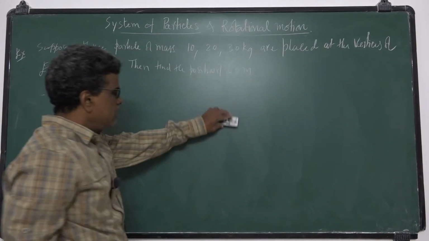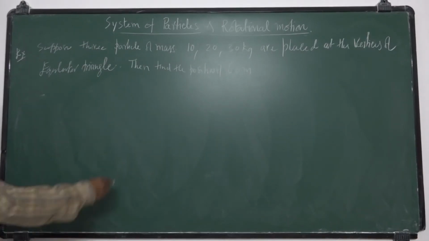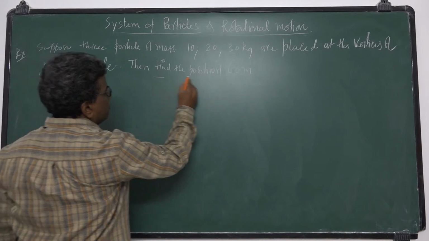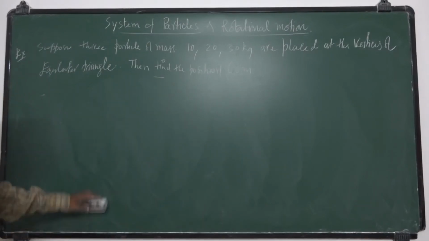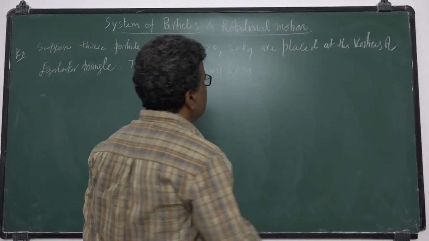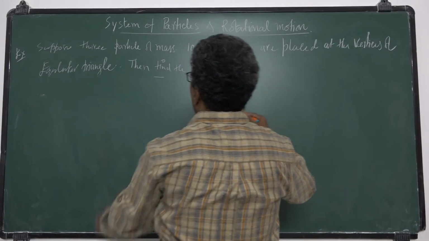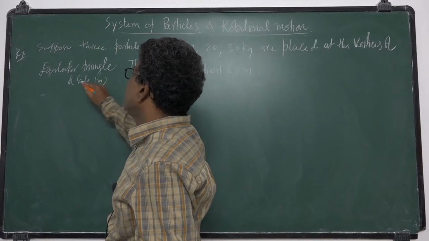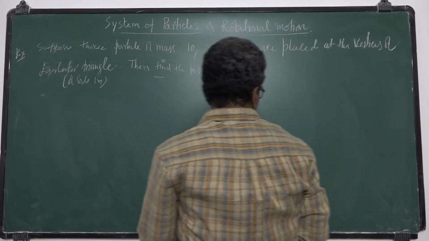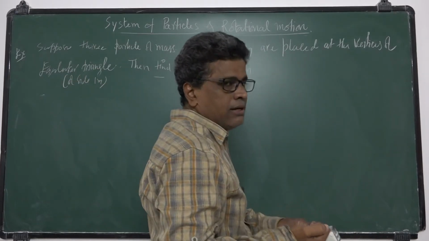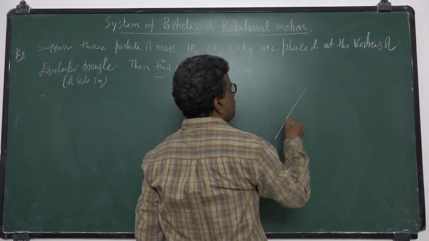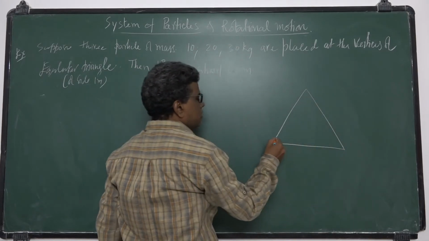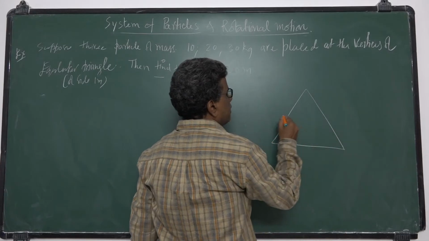So this is one example. Find the position of center of mass. The equilateral triangle has a side of 1 meter. I assumed that the side is 1 meter. You know that an equilateral triangle has all sides equal, isn't it? So this is an equilateral triangle of side 1 meter.